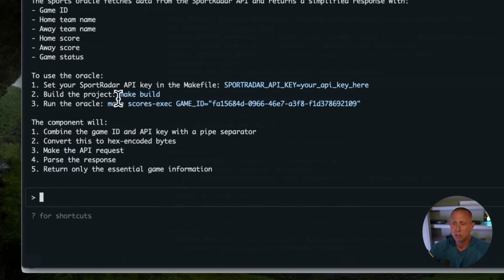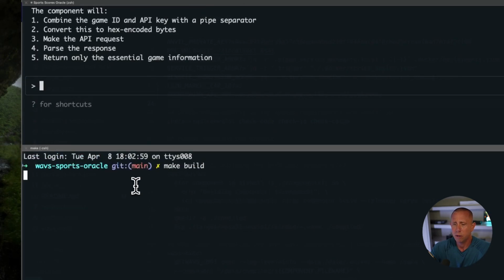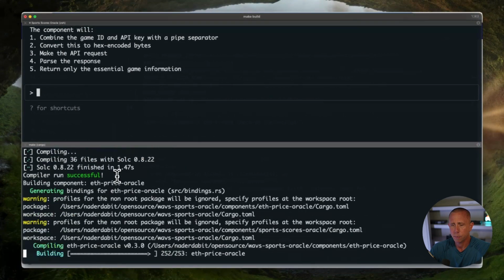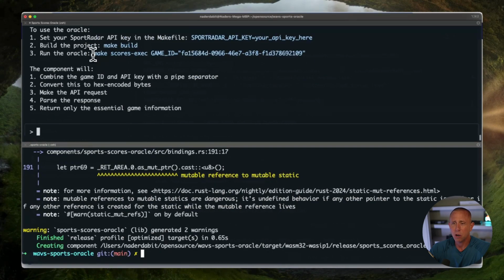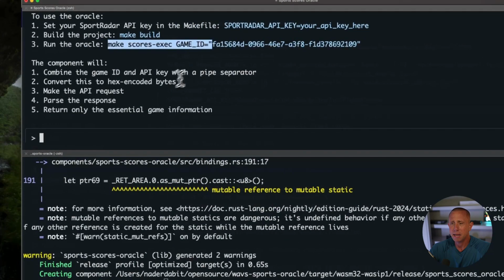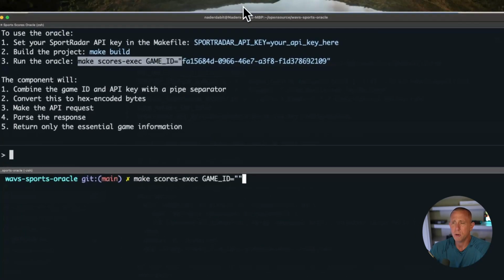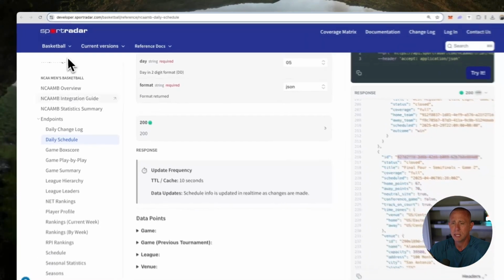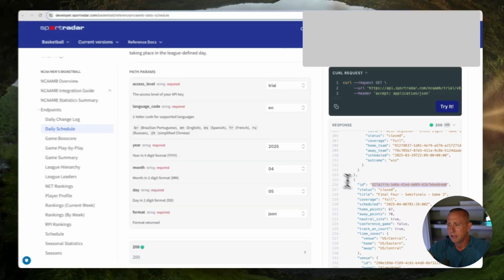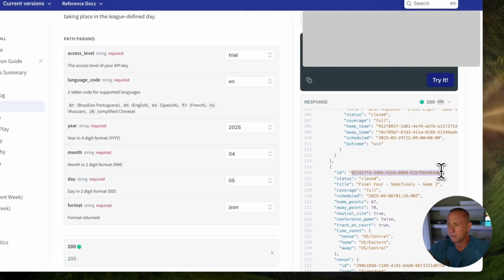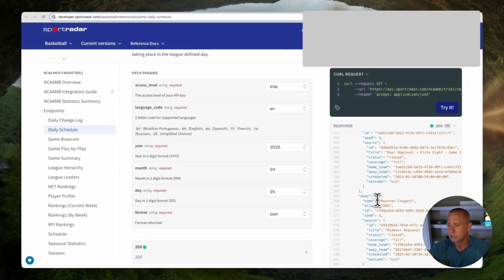All right, so we've set the API key. The next thing I want to do is run make build. So I'll go ahead and split this up. We'll run make build. And then finally, let's test this out by calling make scores-exec and passing in a game ID. On the Sportradar API, you can go to the daily schedule, put in a date, and it'll give you all the games. The game ID I got is from the NCAA semifinals, the Final Four. This is going to be Duke versus Houston.